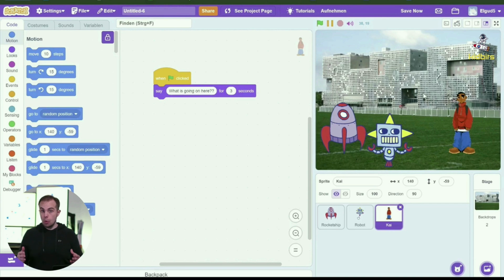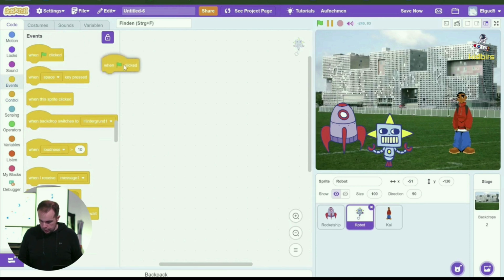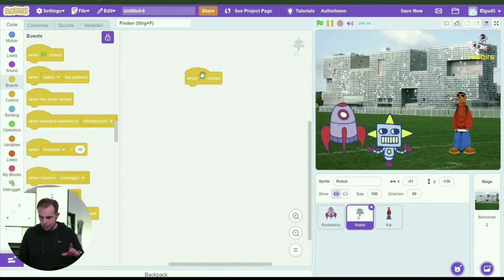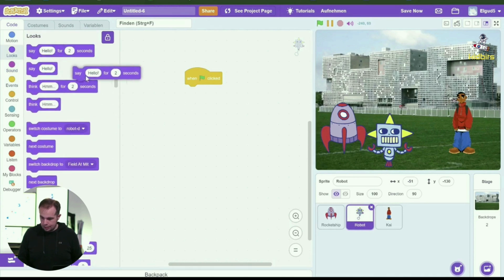And now the robot is going to reply. Obviously, we're going to have to program it. So let's do that. We click on the robot, and just like last time, we click on events, and we select the flag. Now we need to be very careful, because we don't want the robot to say something at the same time as Kai.